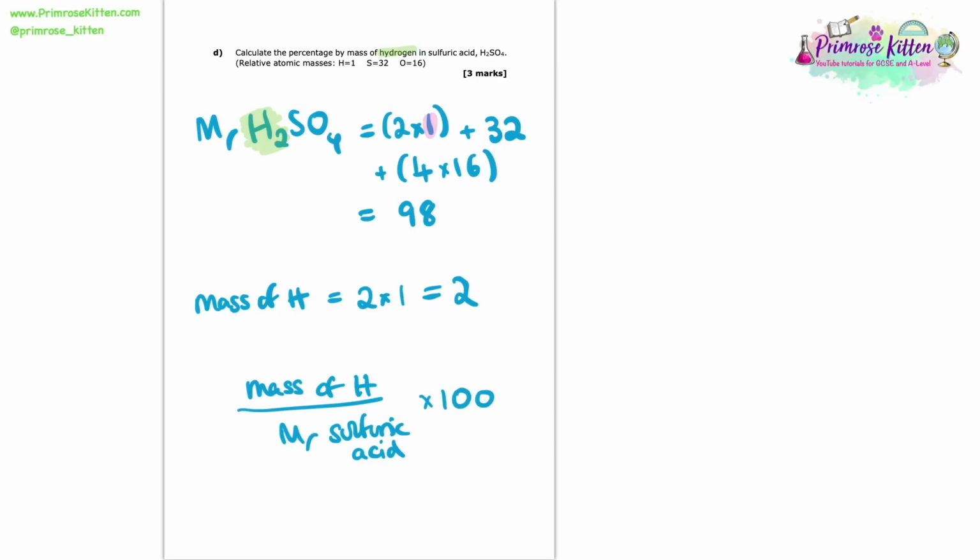So in this case, we will do 2 divided by 98 times 100, and I make that to be 2.04%. And that there is our answer. That is the percentage by mass of hydrogen in sulfuric acid.